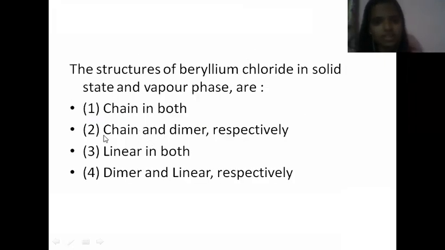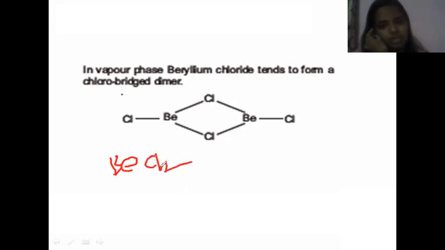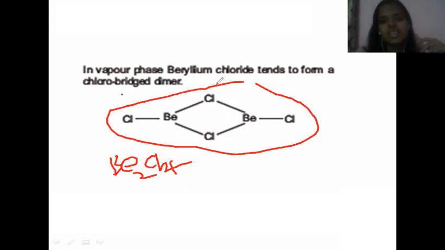So in the solid state, it is in the chain form, and in the vapor state, it exists as a dimer. Dimer means Be2Cl4, not BeCl2, and this is the structure. In this, beryllium has not completed its octet.